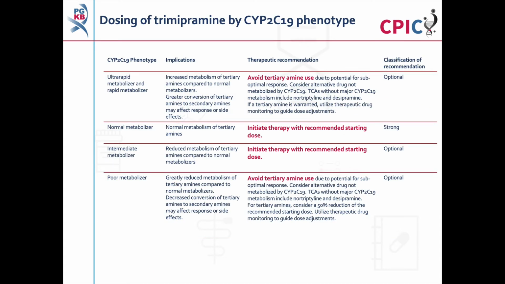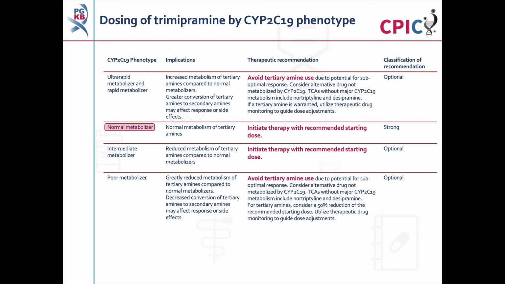These are the CPIC dosing recommendations for trimipramine by CYP2C19 phenotype. Patients with a CYP2C19 ultra-rapid metabolizer or rapid metabolizer phenotype will have increased metabolism of tertiary amines such as trimipramine. Use of tertiary amine should be avoided in these patients. If use of a tertiary amine is warranted, therapeutic drug monitoring should be used to guide dose adjustments. This is an optional recommendation.